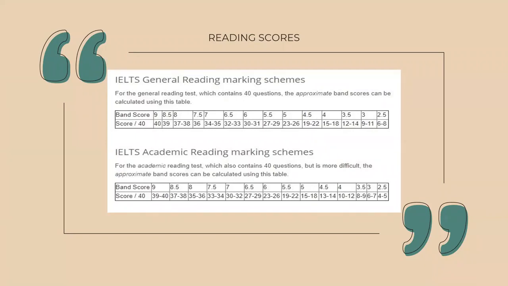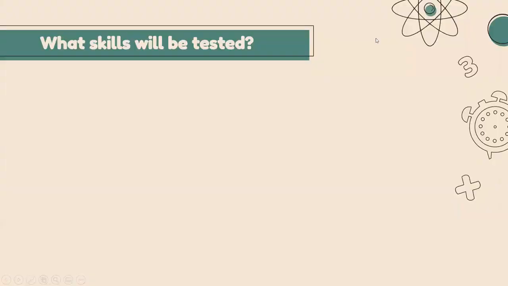You can see over here the reading scores for academic and general training students. Now let's have a look at what types of skills are tested in your reading part.